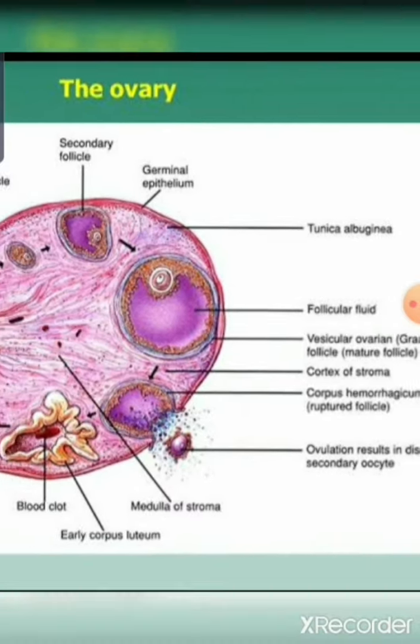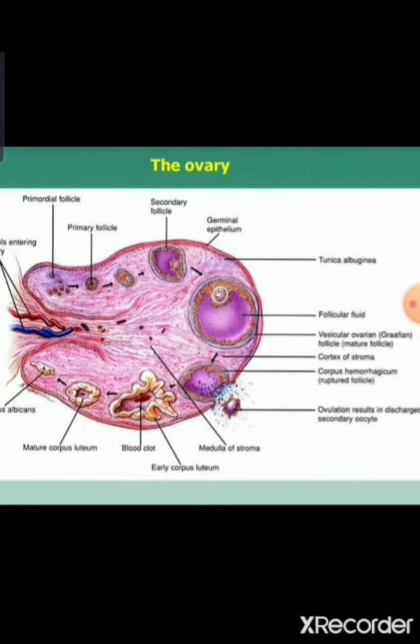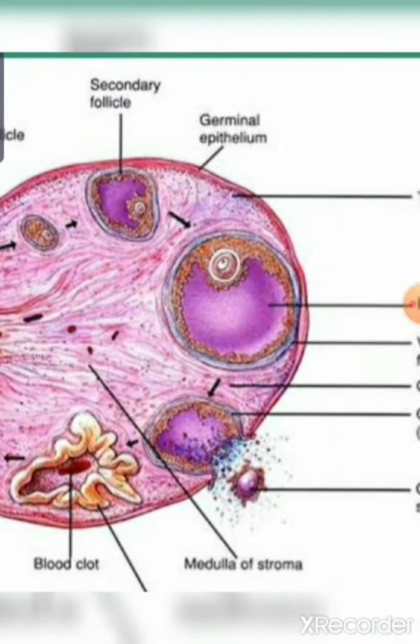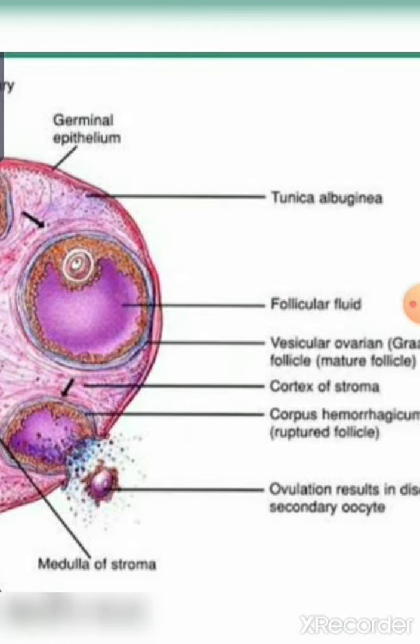Inside there, the ovum is present. Here in this portion you can see the ruptured follicle, meaning the ovulation will start here and the ovum present in this big portion will be released.